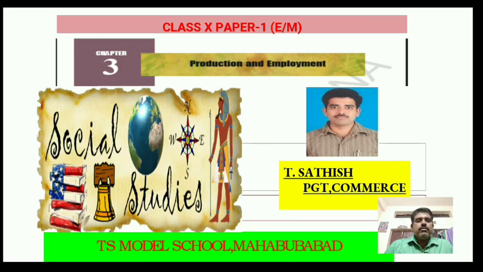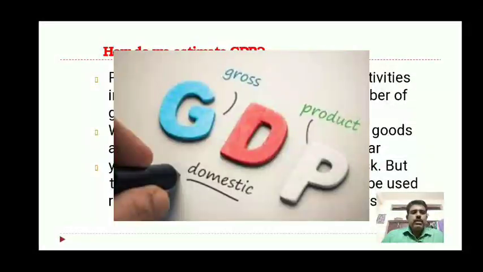Today we are discussing the 10th class Paper 1 subject, Social Studies, and the chapter number is 3, Production and Employment. This is part 2. How do we estimate the GDP?